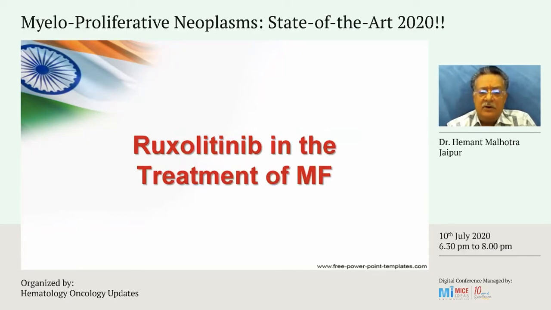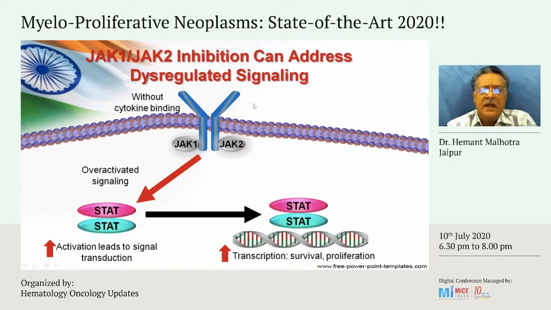So let's talk about ruxolitinib in the treatment of myelofibrosis. This is how the JAK pathway impacts on the disease formation. Patients who have myelofibrosis have the JAK2 overactivated. There is an overactivated signaling, which leads to stimulation of the STAT pathway, which leads to increased signal transduction, increased